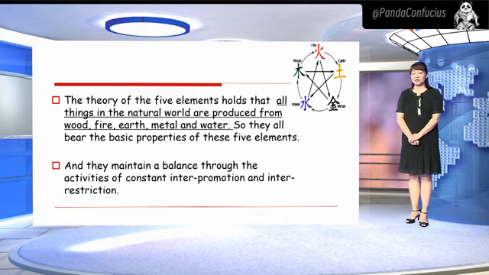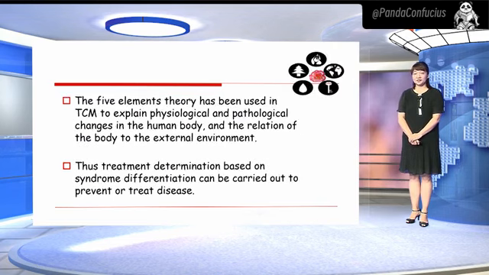The theory of the 5 elements holds that all things in the natural world are produced from wood, fire, earth, metal, and water. So they all bear the basic properties of these 5 elements. And they maintain a balance through the activity of constant interpromotion and restriction.